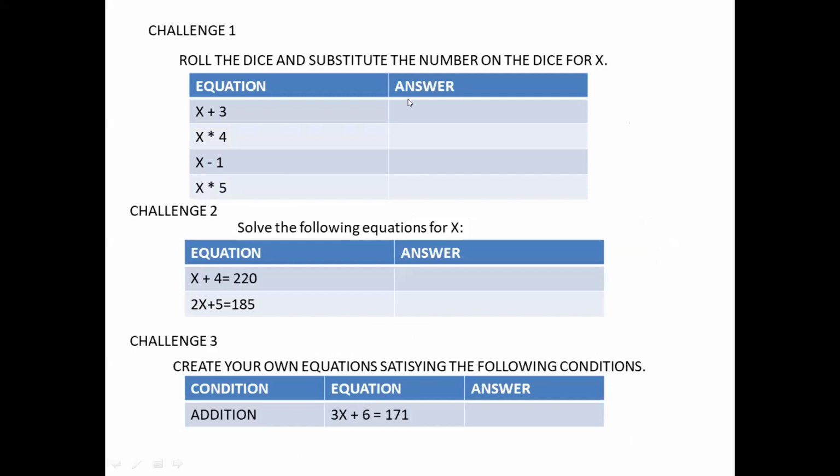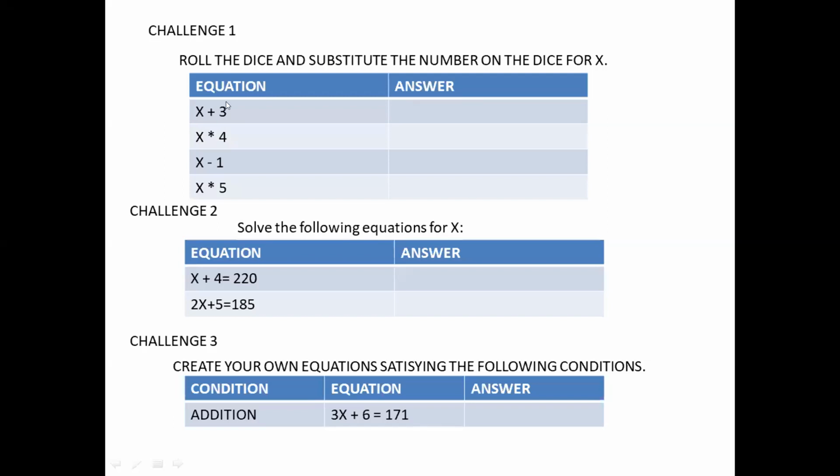Challenge 1 is basically evaluating an equation. They roll a die, get a number on the die, and substitute that number for X. When they substitute it, they get an answer.